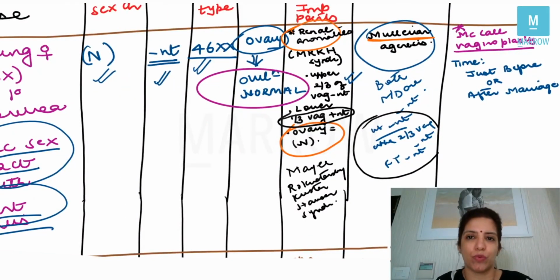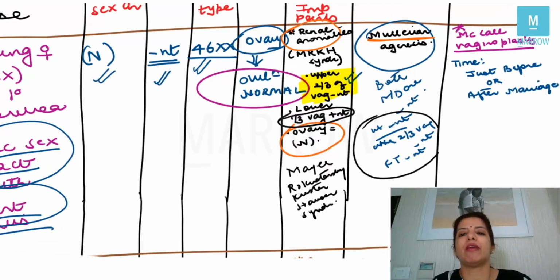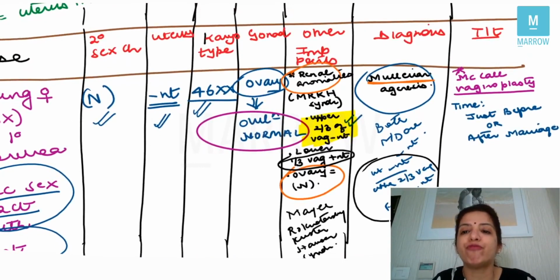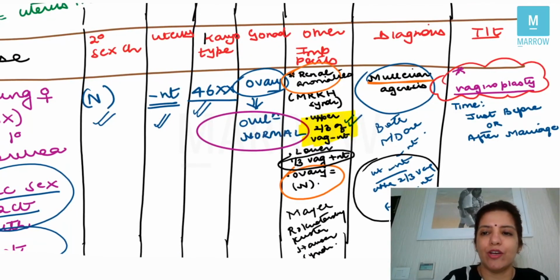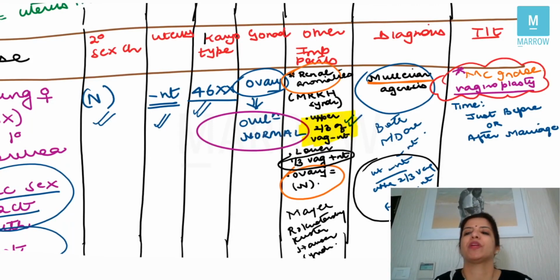She cannot menstruate, right? The other problem which this female is going to face is that her upper two-thirds of vagina is absent. So this female cannot have proper intercourse, and that is why the treatment becomes that you have to do a vaginoplasty. The name of the vaginoplasty is McIndoe vaginoplasty, right?